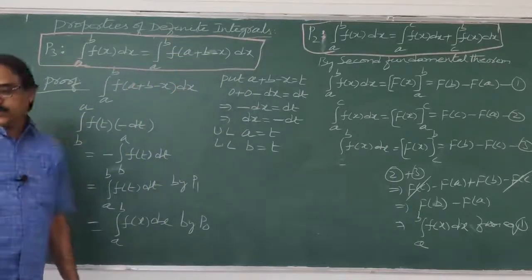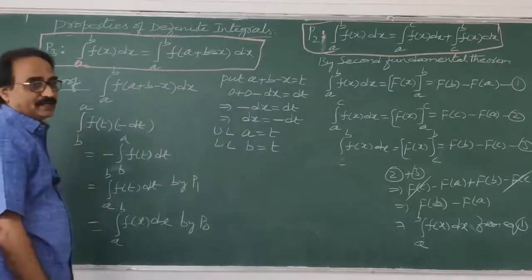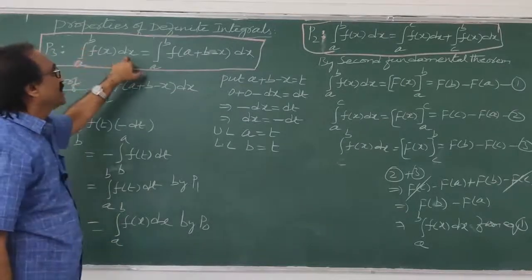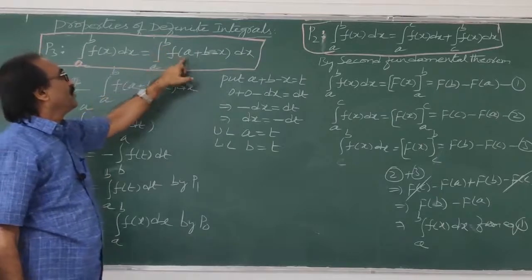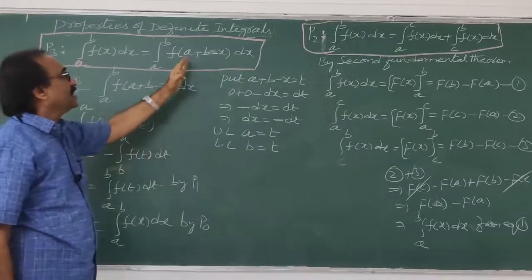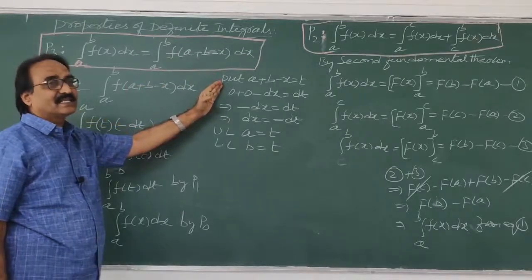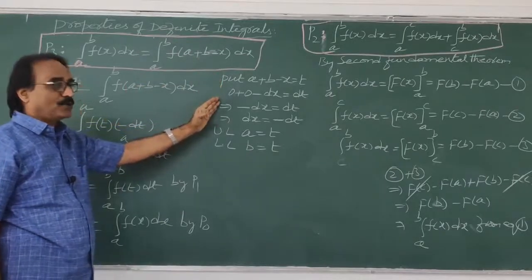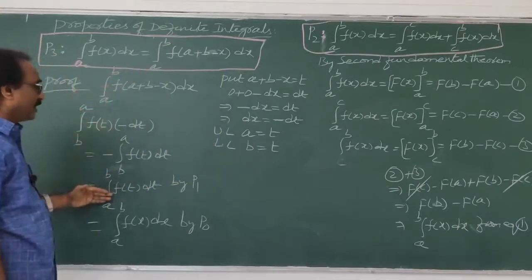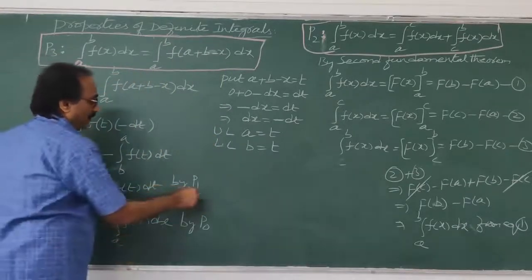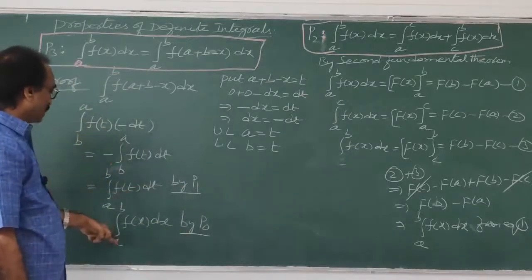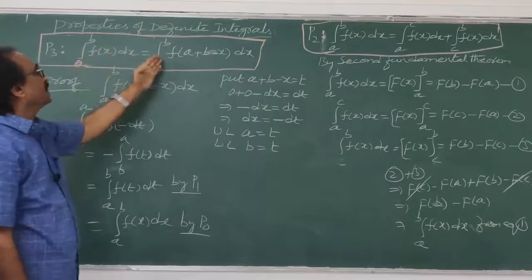So that problem, using this property, you have to do it. Afterwards you can learn. So integral a to b f of x dx is equal to integral a to b f of a plus b minus x dx. Simply what I did: whatever is on the right-hand side I consider as t, and I took the derivative. I substituted the changed upper and lower limits here, then I got it by property P1 and property P0. So I wrote these two like this. So finally this is correct, like that I have proved.